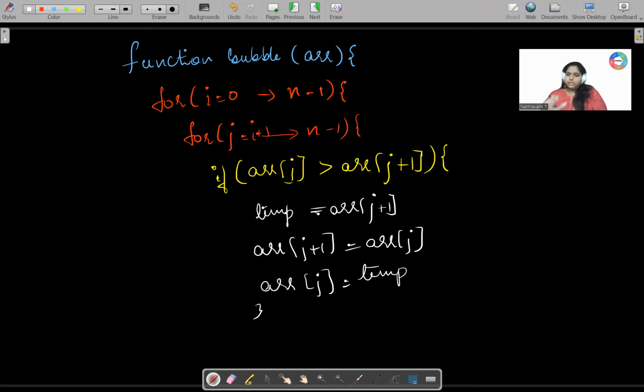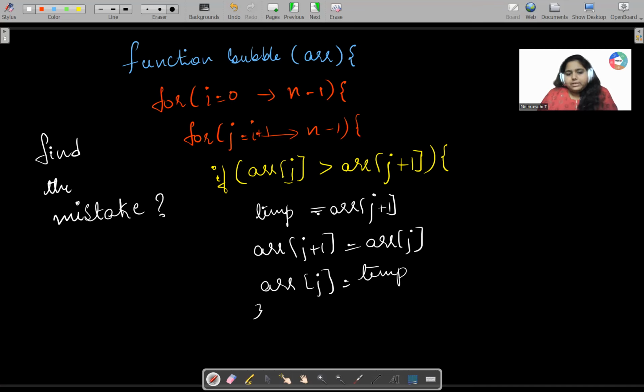So students, as I said, I have explained everything. So you need to think about one thing. There is some mistake in this code. So find the mistake. Who is going to find the mistake over here? Please find the mistake.